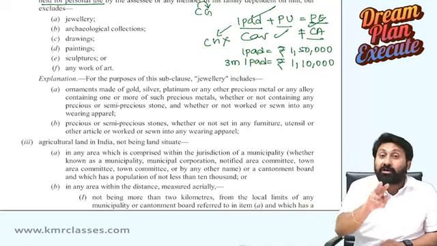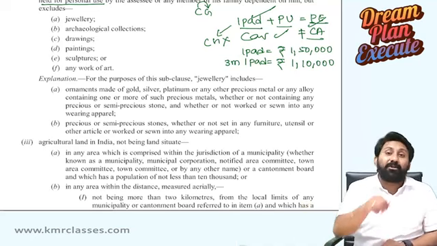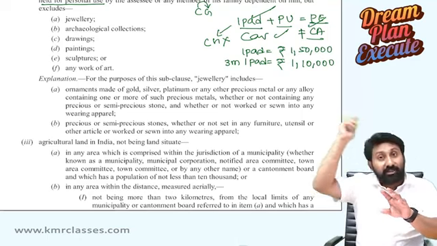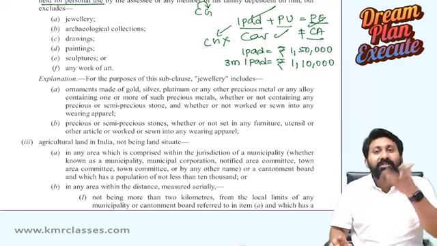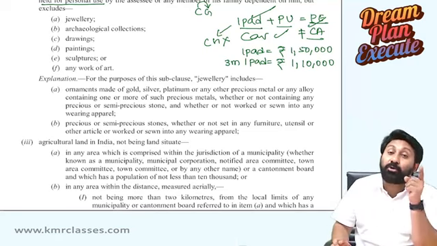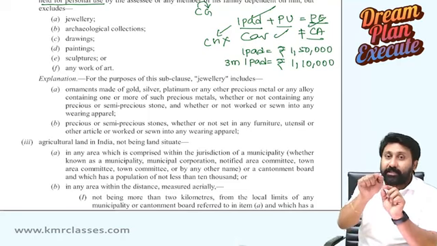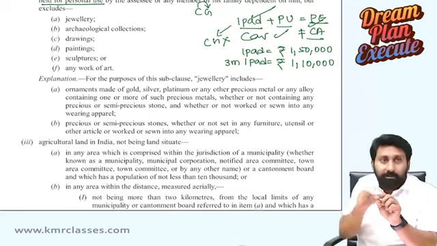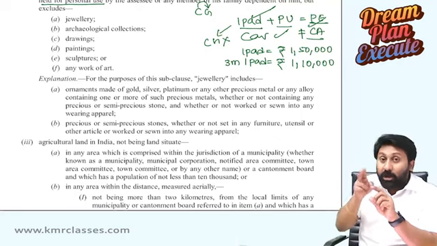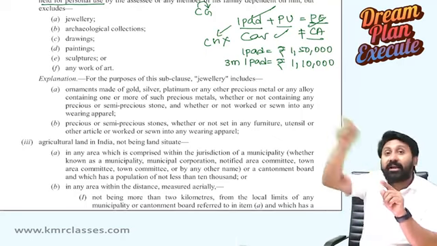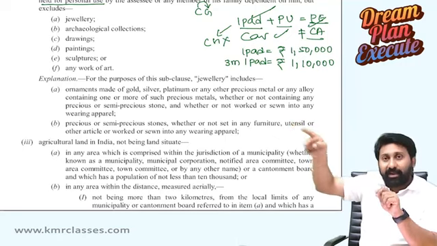If you get a short-term or long-term capital loss on this, now what will you do? You will set off against short-term or long-term capital gain depending on the set off and carry forward provisions. What do the set off and carry forward provisions say relating to capital gain? It says that short-term capital loss can be set off against long-term and short-term gains. But long-term capital loss can be set off only against a long-term capital gain, not against short-term capital